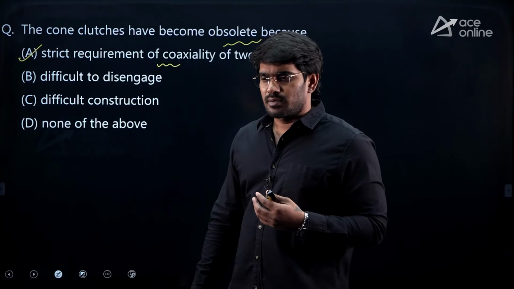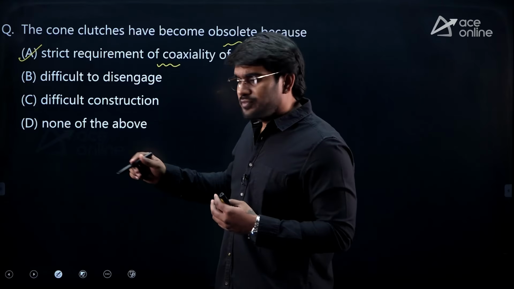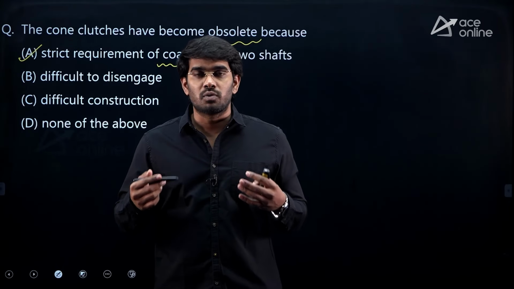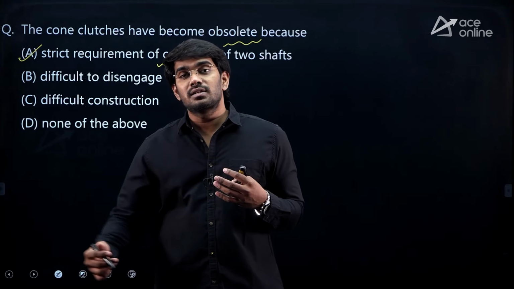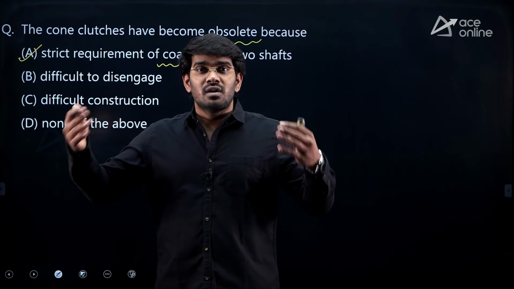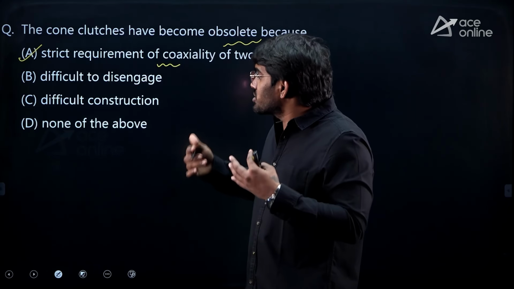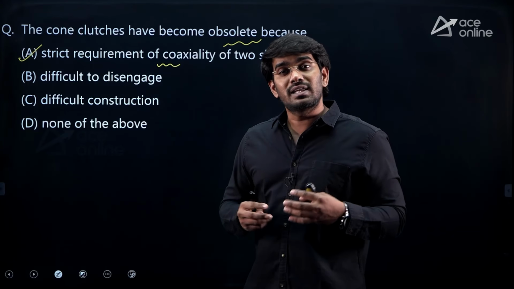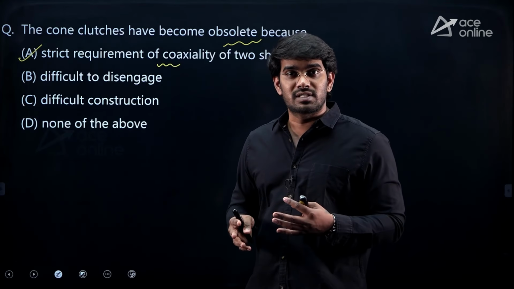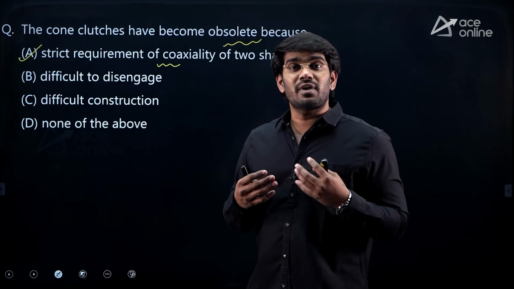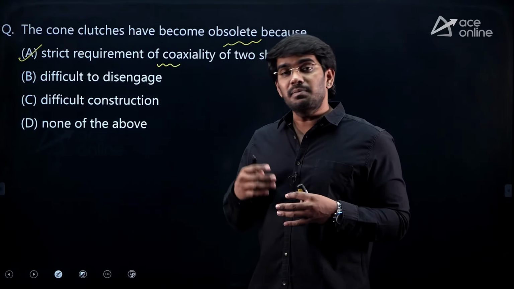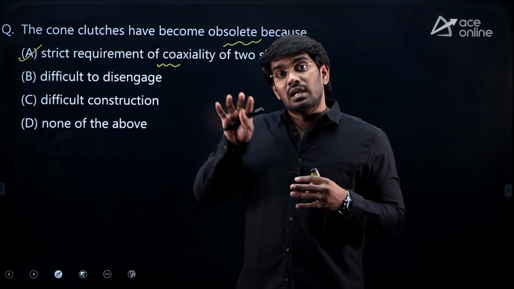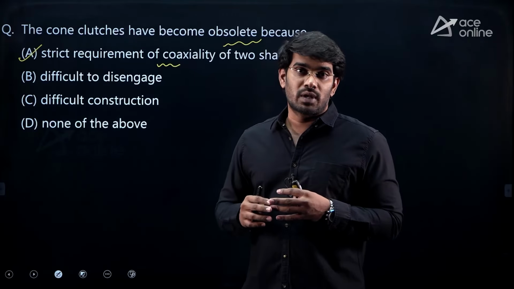There is one more reason. If the friction angle, or the coefficient of friction, becomes more and more, what happens? Then compared to the semi-cone angle, the friction becomes more and more. If the friction angle becomes larger, there arises a situation where there can never be disengagement of this clutch. It is called the self-engagement condition, and it can be avoided by keeping the friction angle lesser than the semi-cone angle.